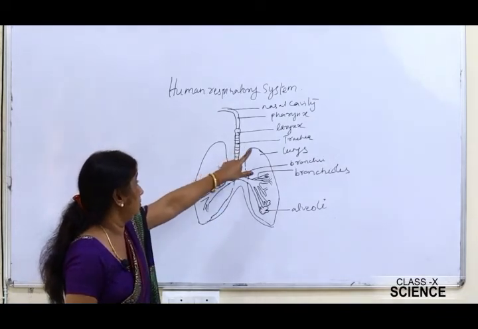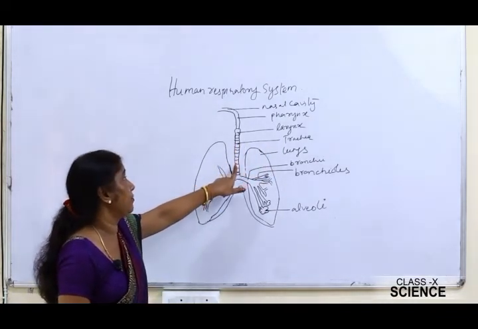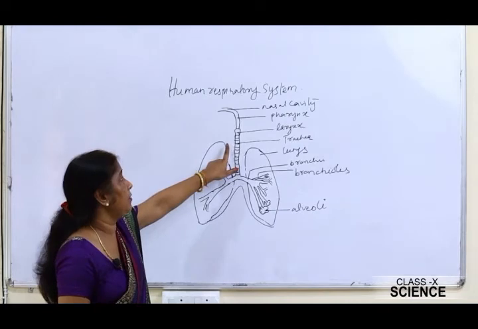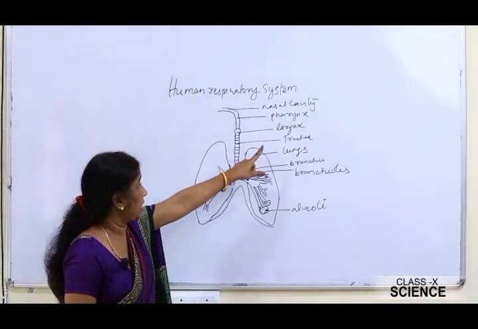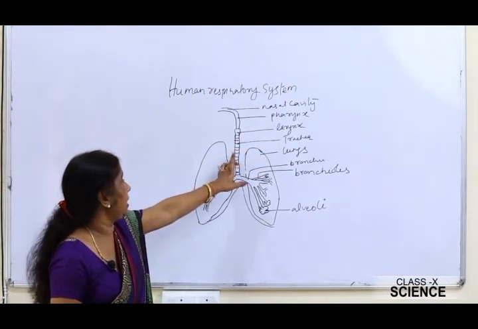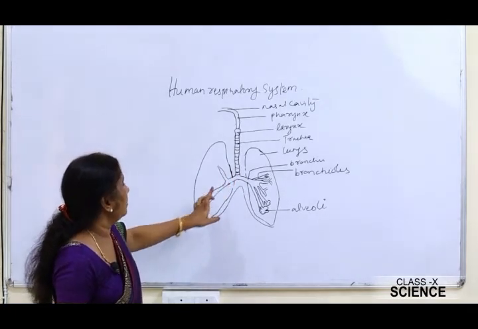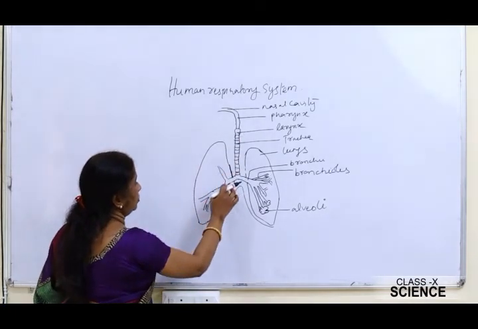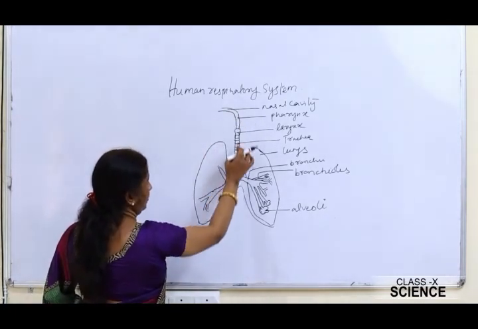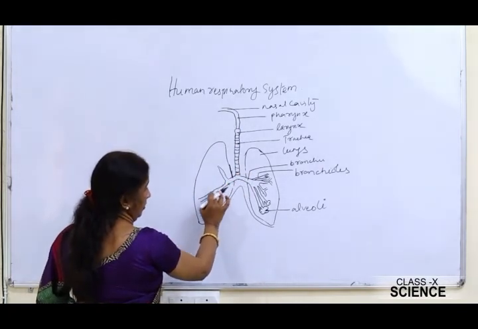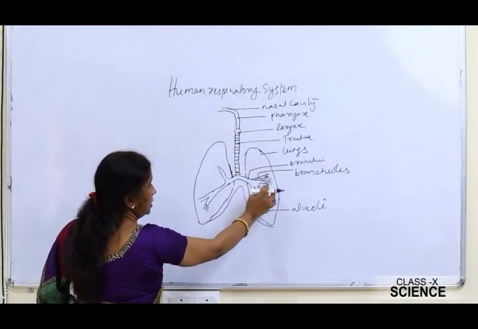Now the trachea is surrounded by rings of cartilage, and this is the reason why the trachea does not collapse when there is less air inside it, right? Then the air passes into the bronchi, and through the bronchi it reaches the bronchioles.